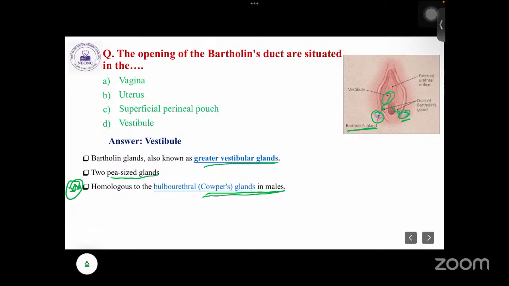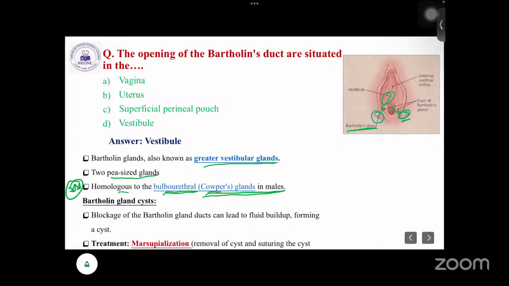Okay, that is homologous, meaning a similar type. In case of female, that is the Bartholin gland, and it is homologous to the bulbourethral or the Cooper's gland in case of male. And the cyst, when does it develop? I'm talking about the Bartholin gland. Usually it is present, but what about the cyst?